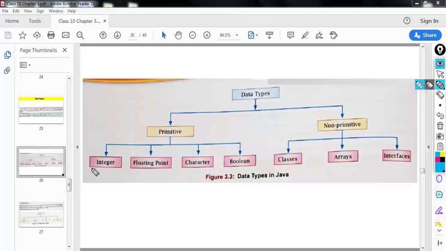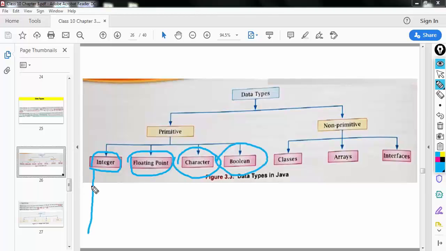So what are the different primitive data types? First one is the integer, second one is the floating point, third one is the character, and the fourth one is the boolean. Integer is divided into many subcategories. Floating point is divided into float and double, and then we have character and then boolean. Okay, so let us see what integers are.